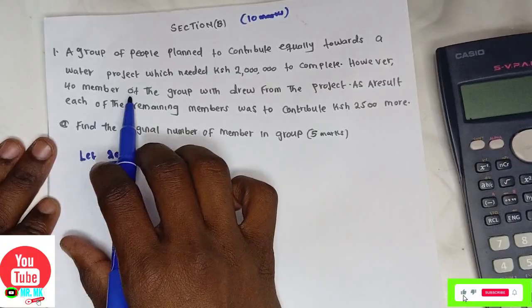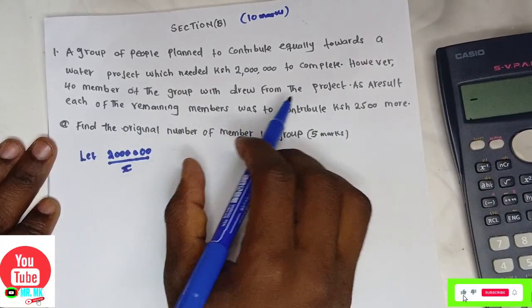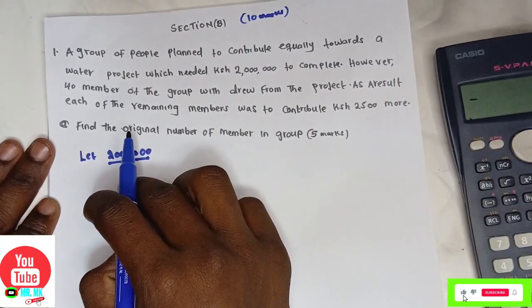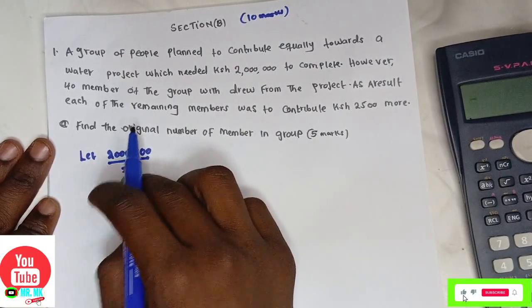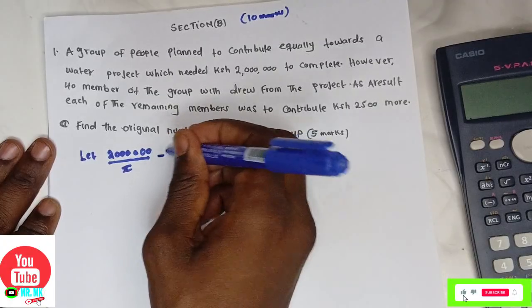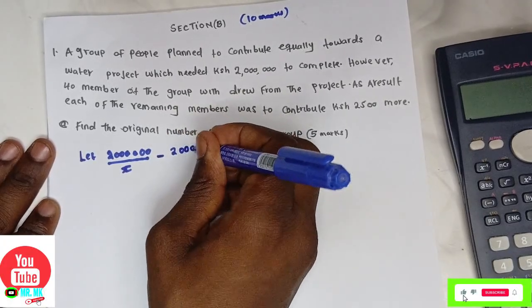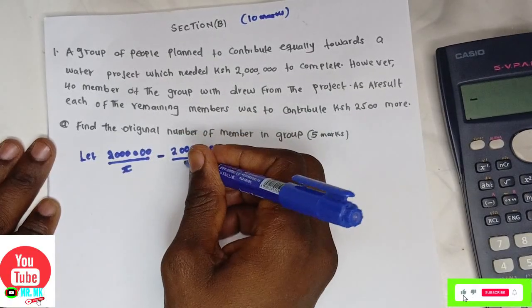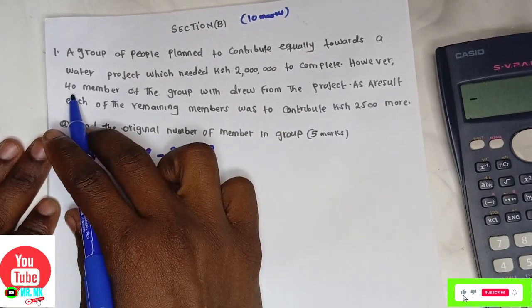However, 40 members of the group withdrew from that project, meaning that this x is the original value. Now you say minus 2 million divided by the remaining members after 40 withdraw.